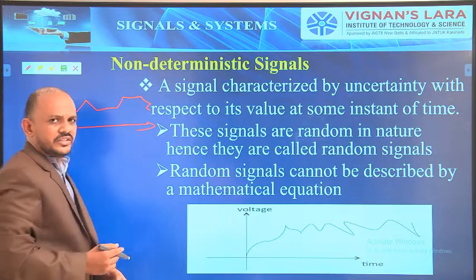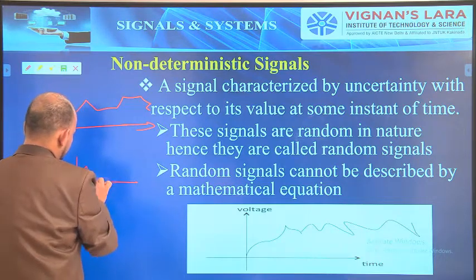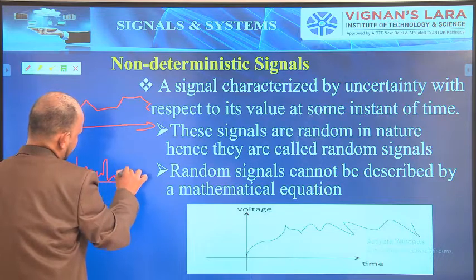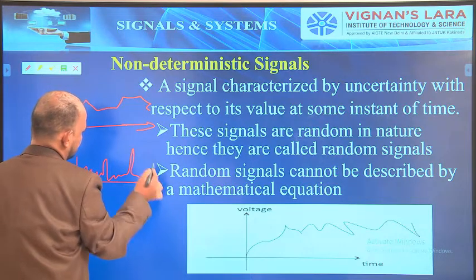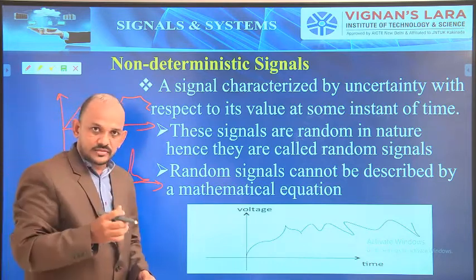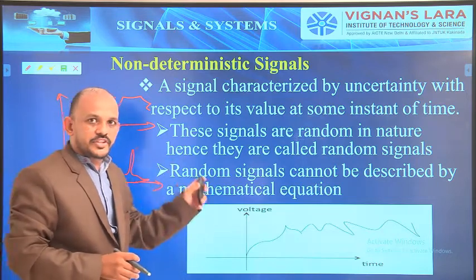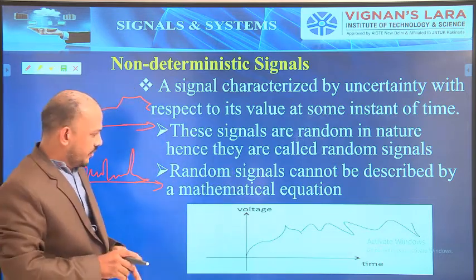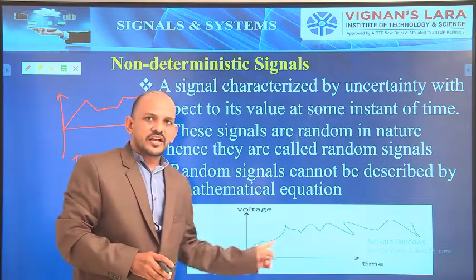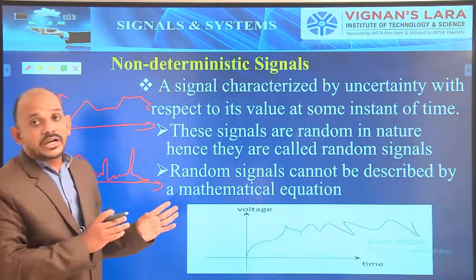So, randomly, it is varying. This is the example. And clear? So, these are nothing but deterministic and non-deterministic signals. Now again, this signal is also a continuous time signal. So, I have given the two examples with respect to continuous time signals.